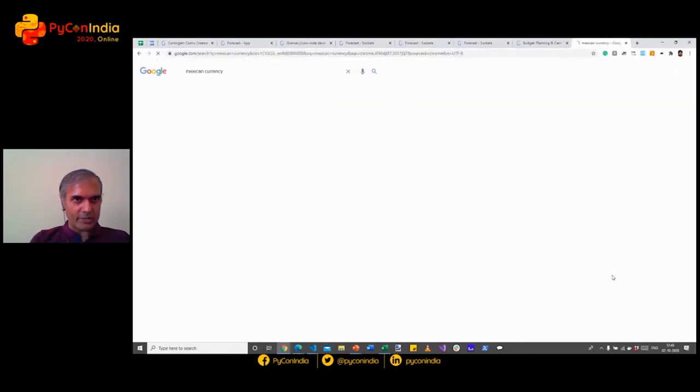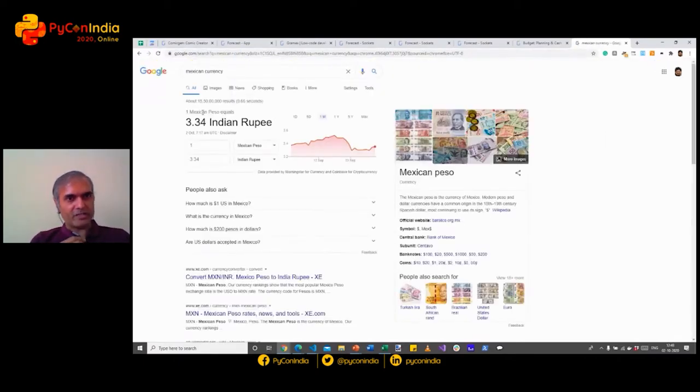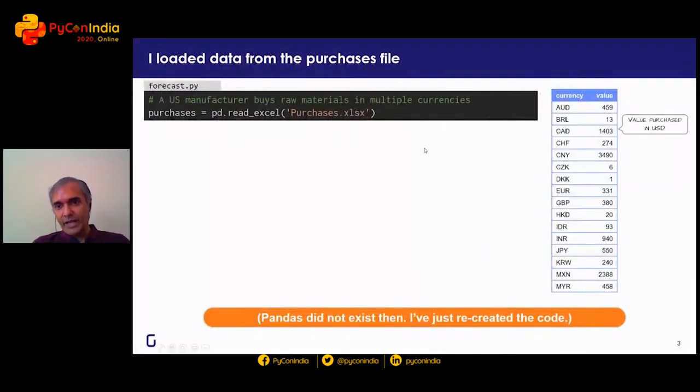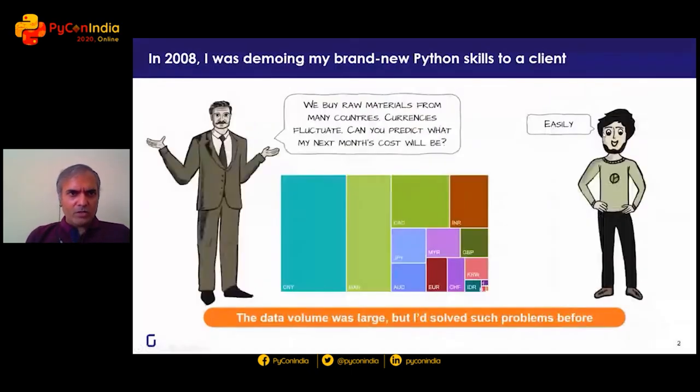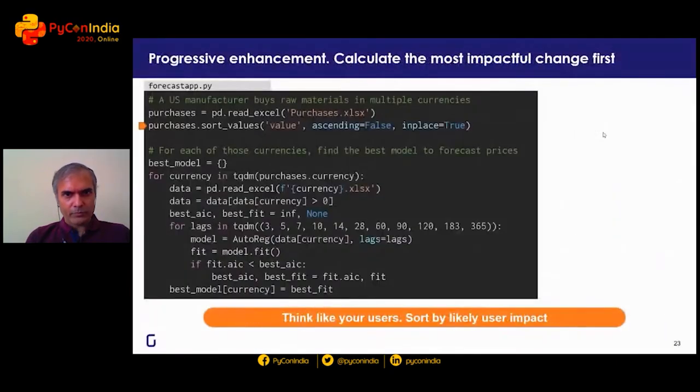This is one of those cases where I should have done some pre-computation. It's a Mexican peso. Okay. So the Mexican peso is clearly the second largest, and I guess the Canadian dollar is the third largest, and so on. So what if we just sorted these and put them in descending order and did that computation up front? Of course, if we are printing the result only at the end, then there is no point, because people anyway have to wait all the way to the end.